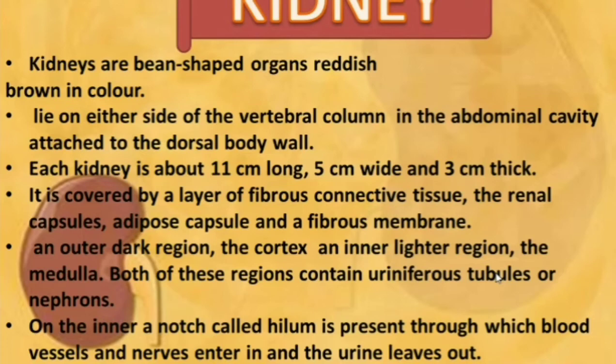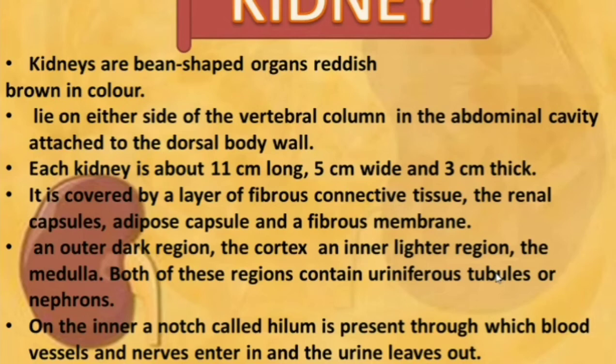So how does the kidney look internally? Internally, the kidney consists of an outer region called the cortex and an inner region called the medulla. Both these regions contain the uriniferous tubules, the nephrons. The nephron is the basic unit of the kidney. As we know, the cell is the basic functional and structural unit of a human being. Likewise, the kidney is made up of nephrons.